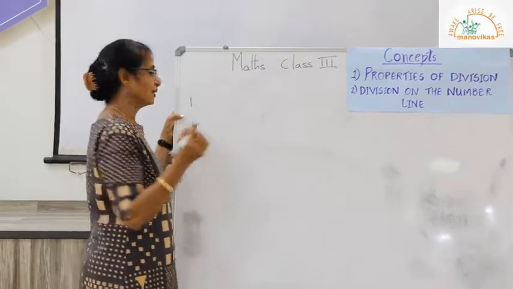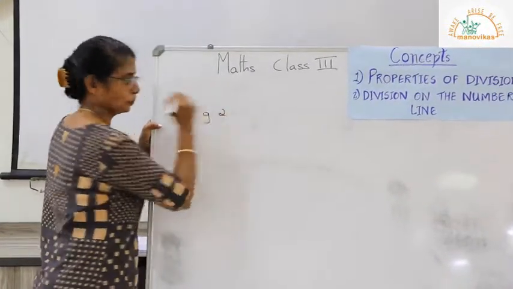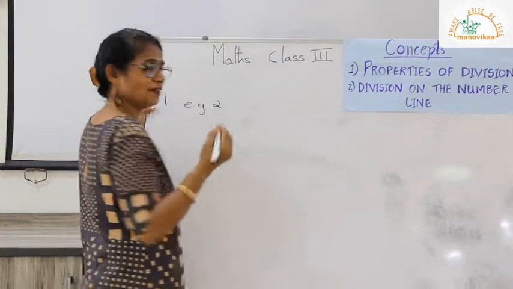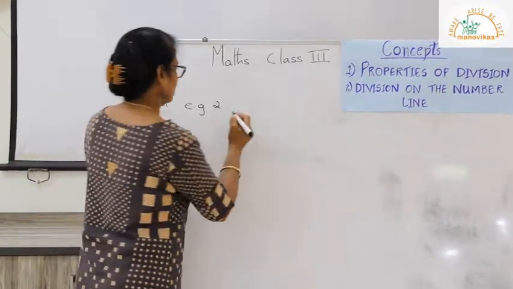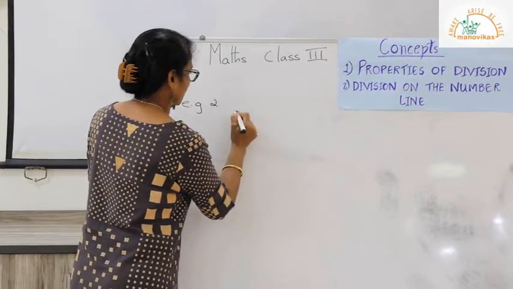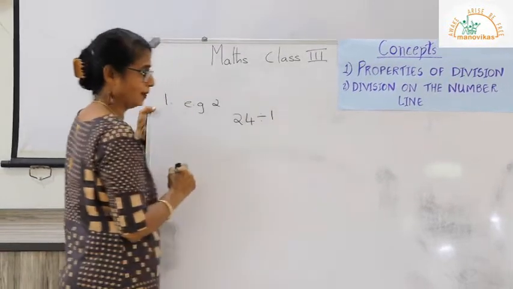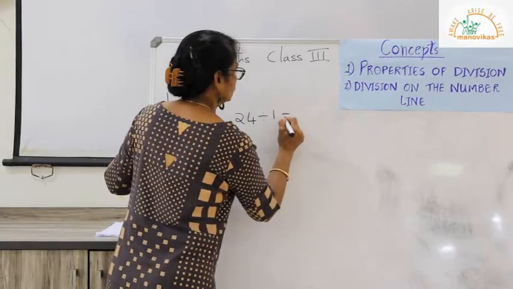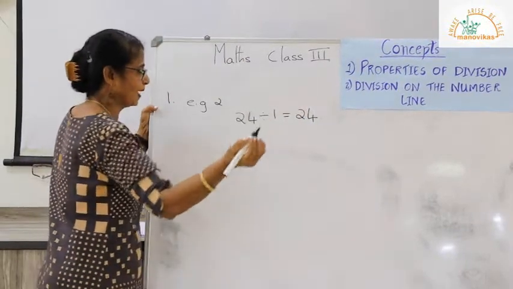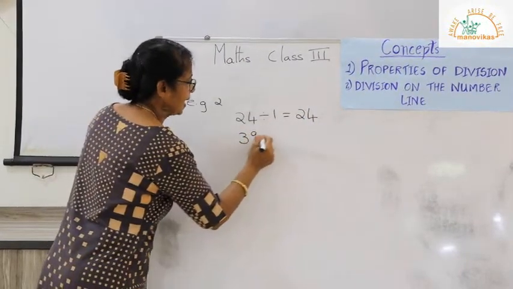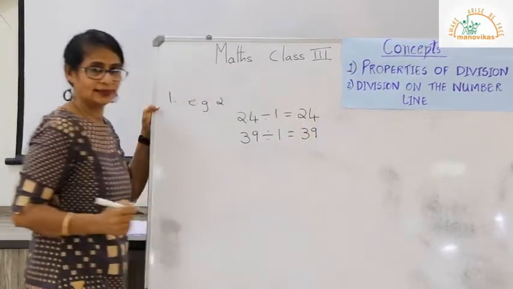Let us take the second example of the first property. The first property says when you divide a number by 1, we get this number itself. So if you divide 24 divided by 1, it is equal to 24. Suppose we have 39 children in class and we divide 39 by 1, you get 39.